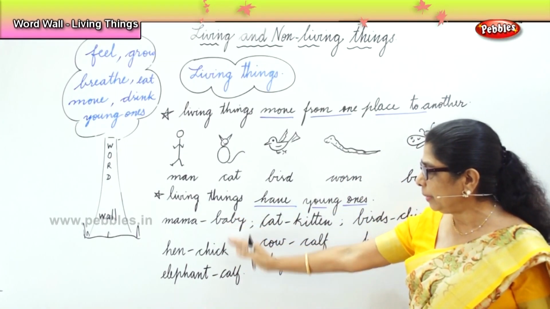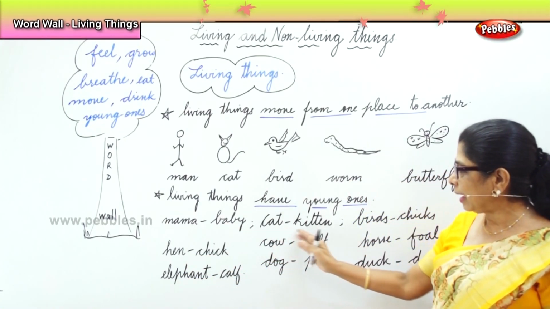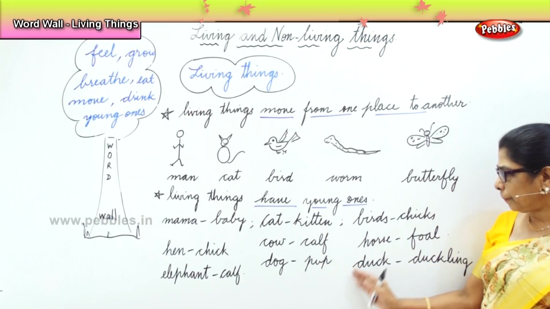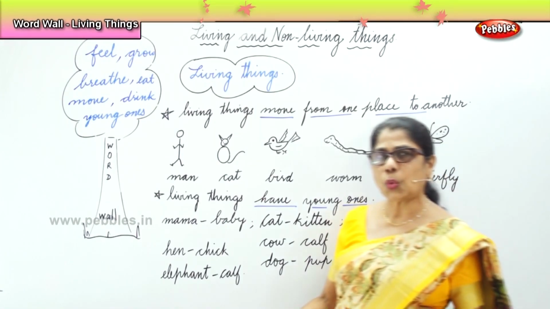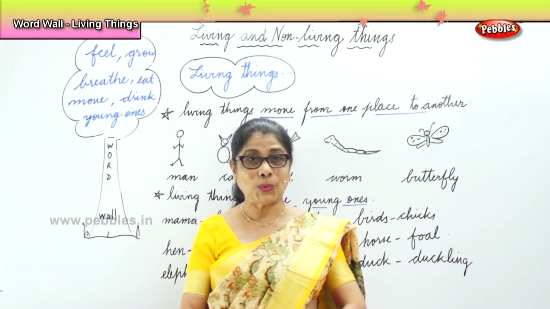Mama has a baby, hen has a chick, elephant has a calf, cat has a kitten, cow has a calf, dog has a pup, birds have chicks, horse has a foal, and so on. Duck has a duckling, pig has a piglet, and so on.